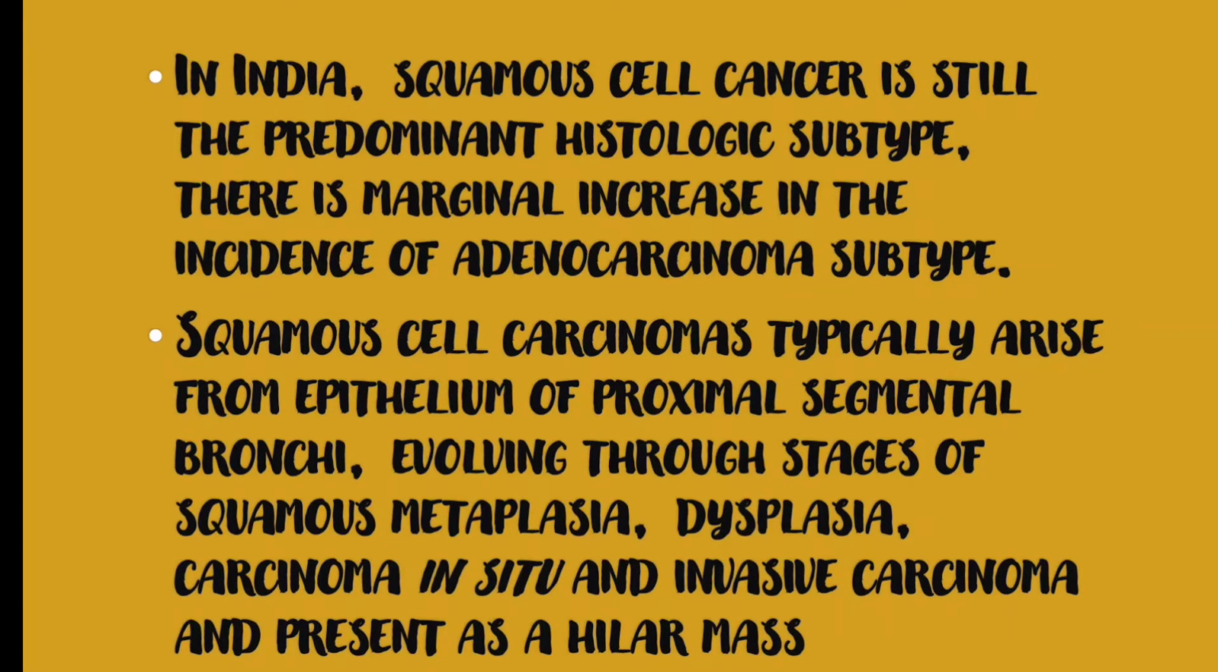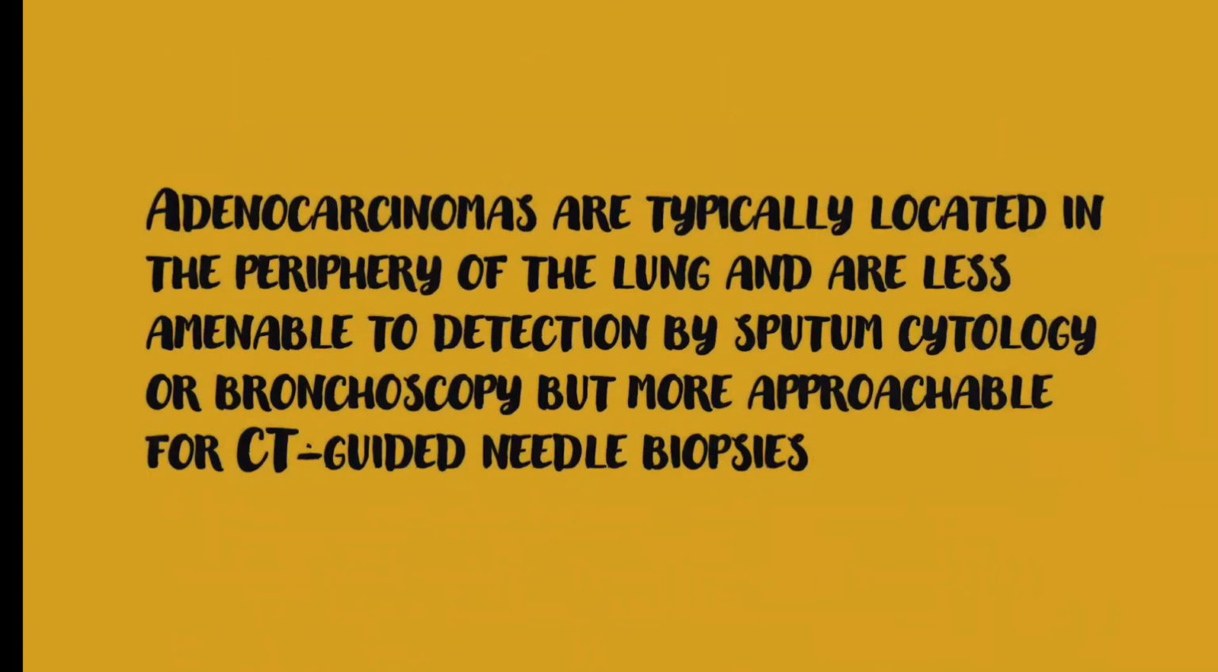Squamous cell carcinomas typically arise from epithelium of proximal segmental bronchi, evolving through stages of squamous metaplasia, dysplasia, carcinoma in situ and invasive carcinoma, and present as a hilar mass. Adenocarcinomas are typically located in the periphery of the lung and are less amenable to detection by sputum cytology or bronchoscopy, but more approachable for CT-guided needle biopsies.